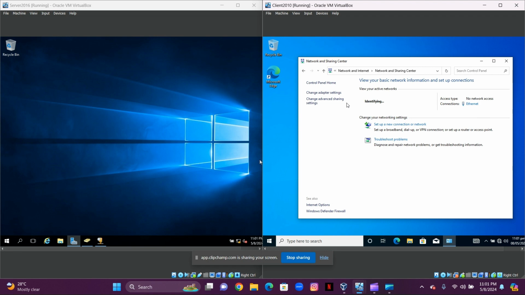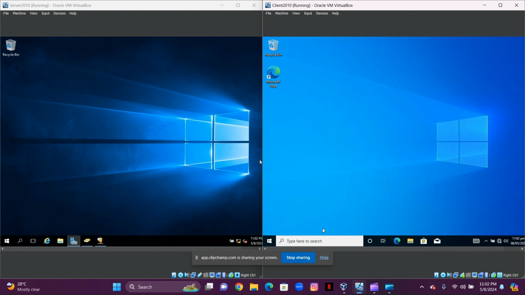As you can see, it is identifying. Once it identifies, it's done. It has identified a public network. We can now test this network. Let's head over to our command prompt.